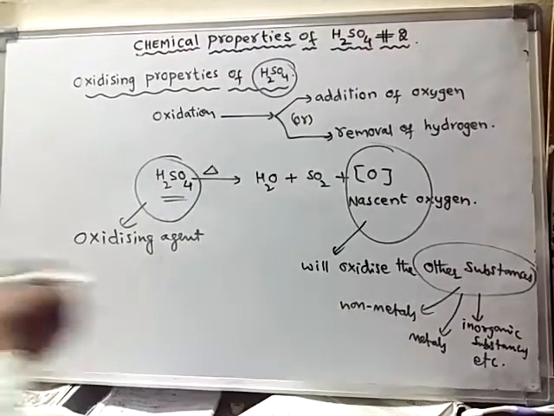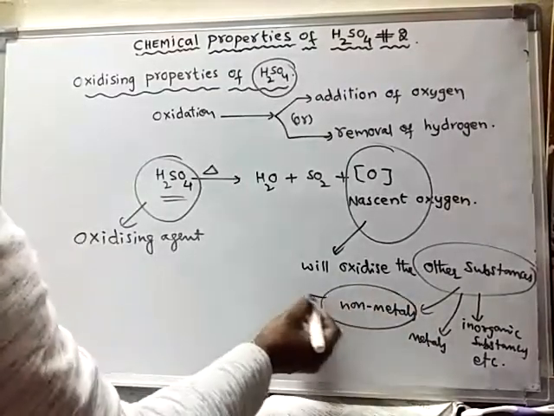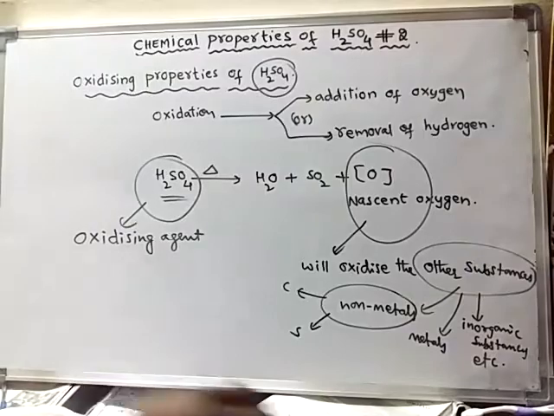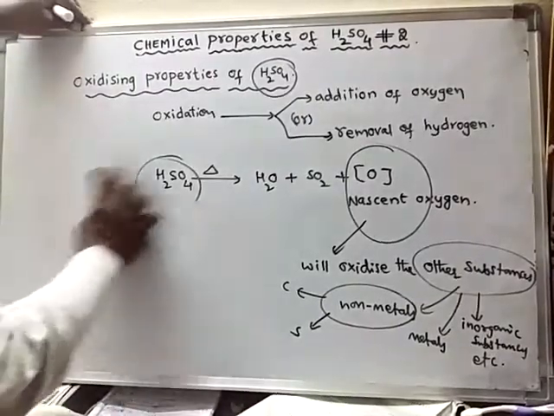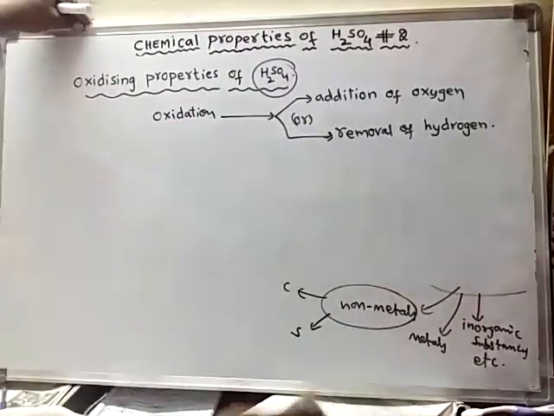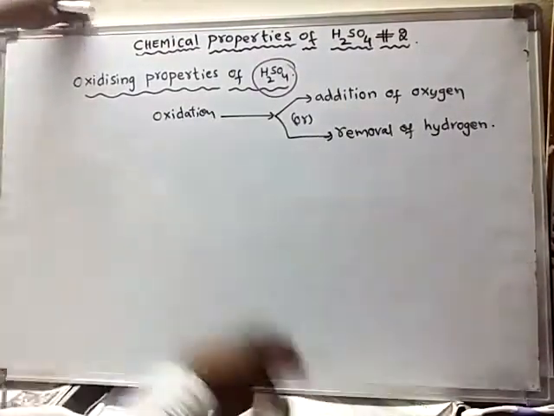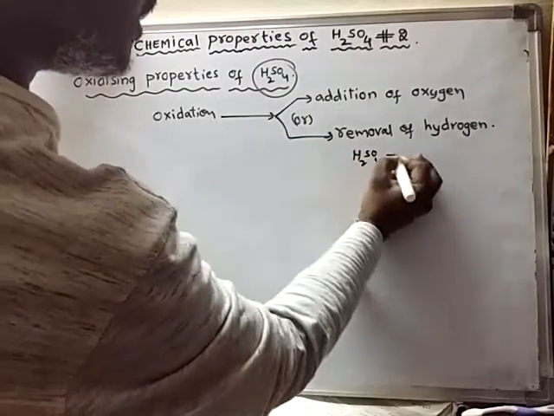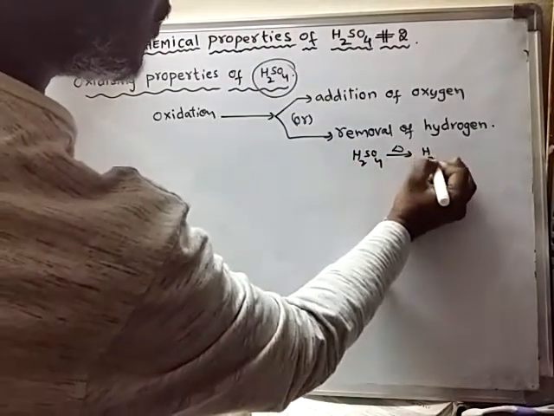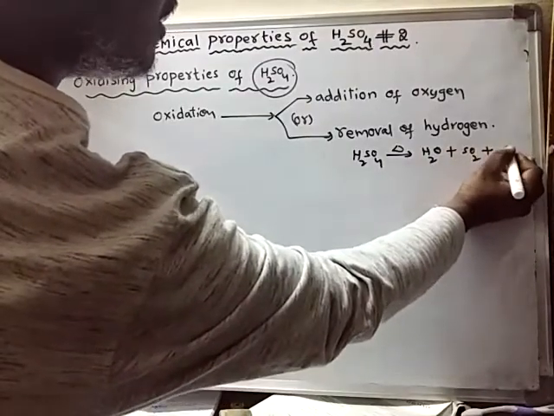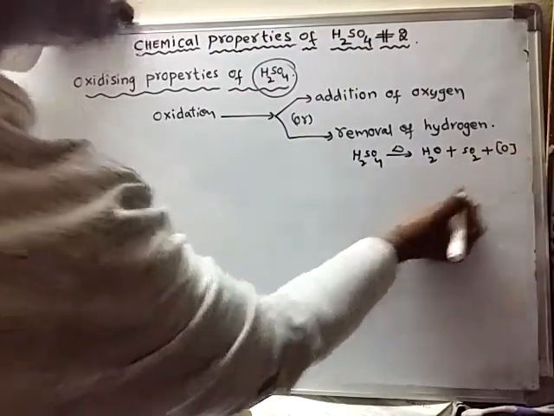let us see with non-metals like carbon, sulfur, etc. The basic thing is that sulfuric acid, when heated, forms water, sulfur dioxide gas, and nascent oxygen.